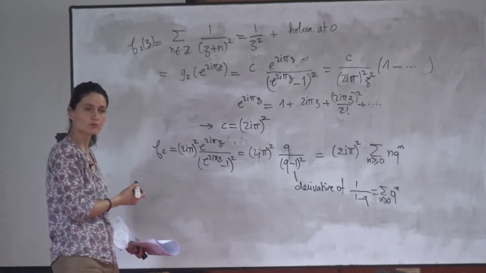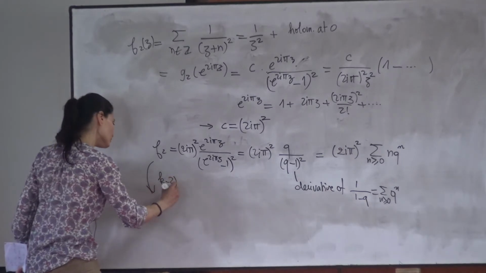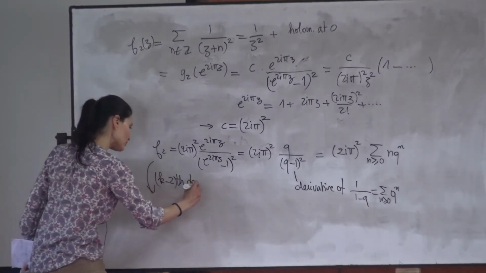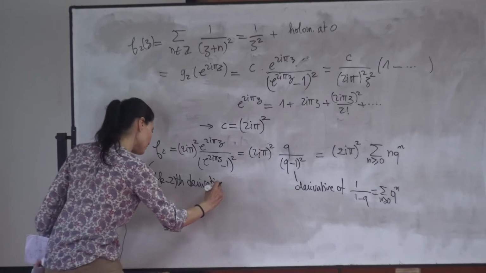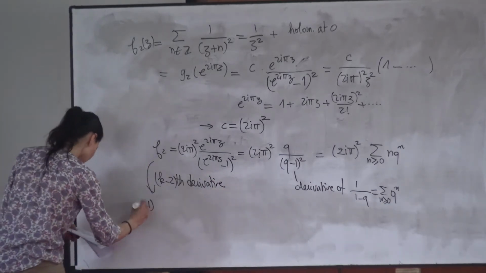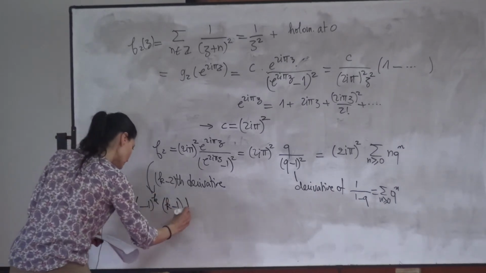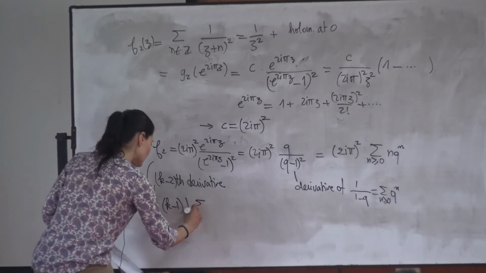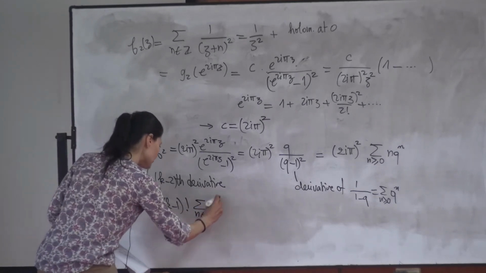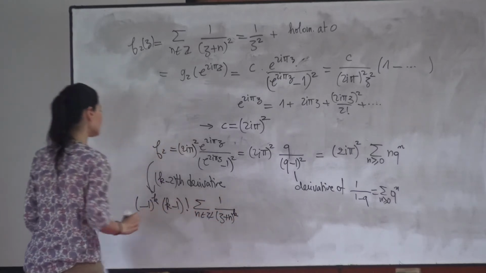But Fk is almost the derivative, the k minus 1, k minus 2 derivative of this function. If you take the k minus 2 derivative of this function, you get a sign, minus k, to k minus 1 factorial, sum of n in Z of 1 over z plus n to the k.